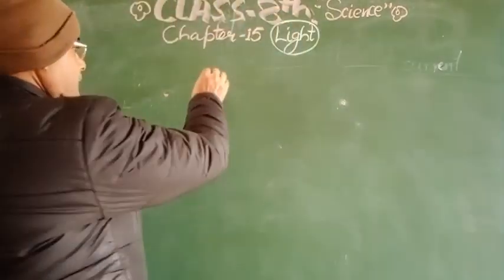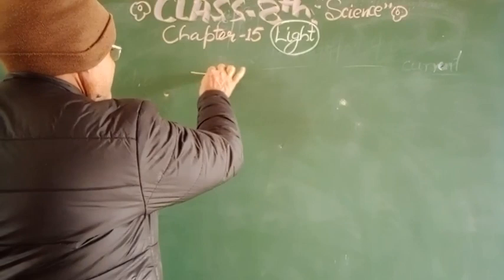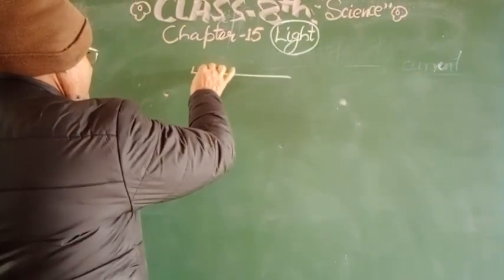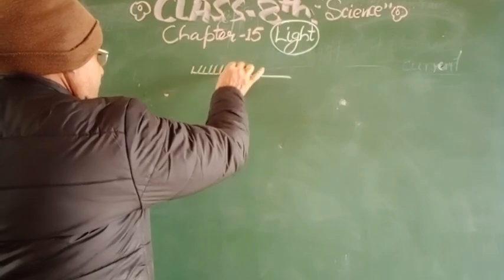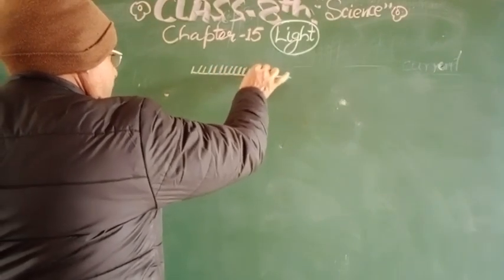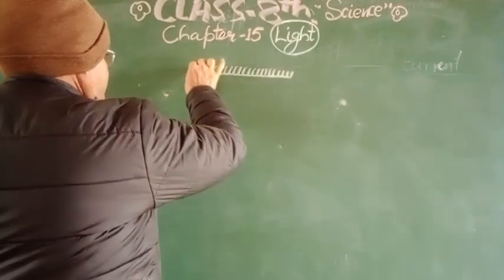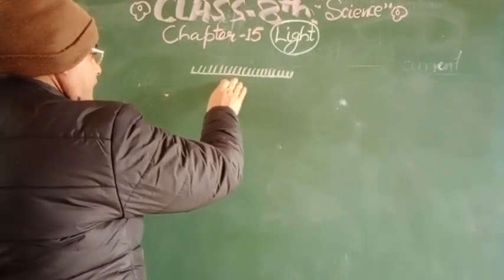So let us see. Suppose this is the surface of a plane mirror. A plane mirror means one side will be coloured and the other side will be plain.